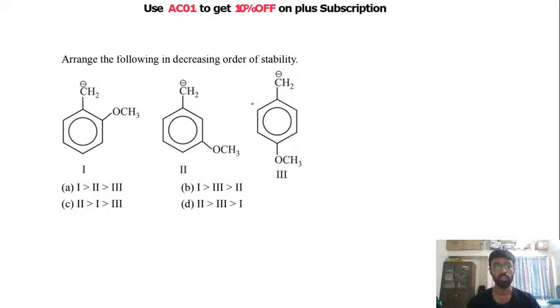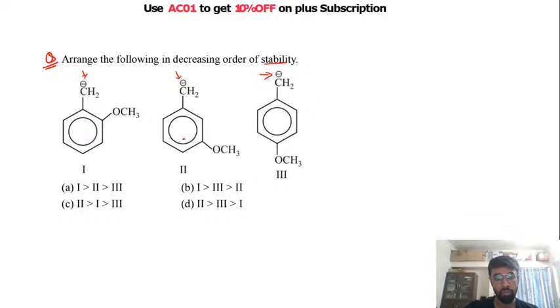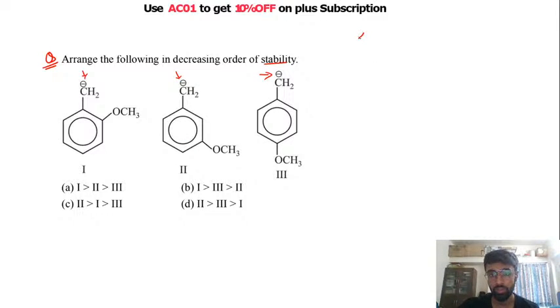Let's try to do this question. Okay, in this question, you need to arrange the following compounds in decreasing order of stability. You have a carbanion in all of these structures. You need to check which of these carbanions is more stable, and what the order is. Okay guys, I am giving you 1 minute to solve this question. Okay, you have 1 minute. I will be looking toward the chat box.